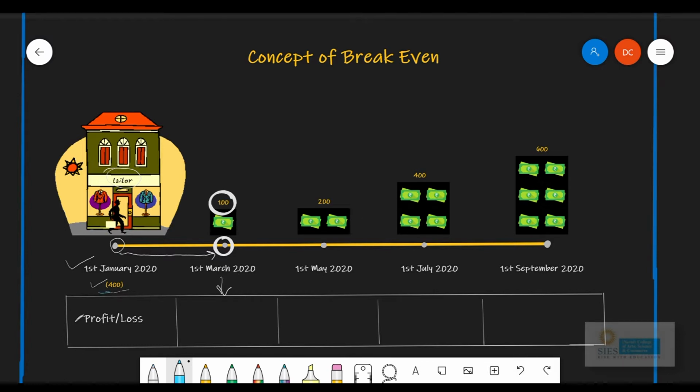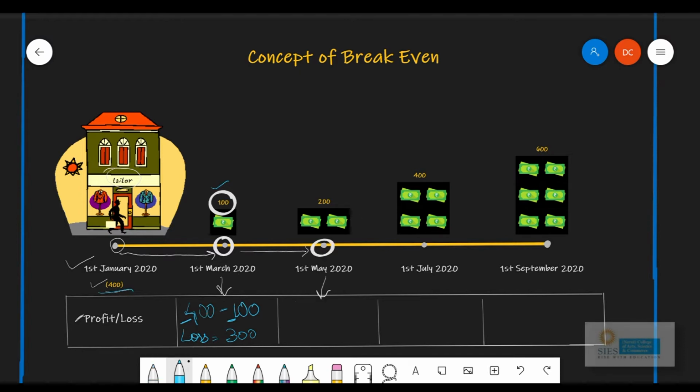Our initial investment was 400 rupees, so that was our expenditure, hence I am writing 400 here. Minus how much have you recovered? You have recovered an amount of 100 rupees. So you spent 400, you have recovered only 100 as of now, so you definitely have a loss of rupees 300.